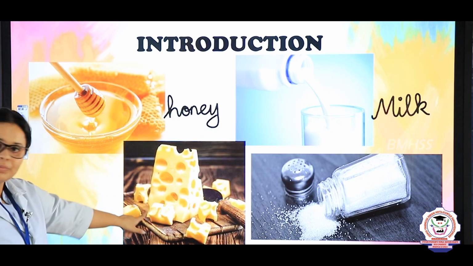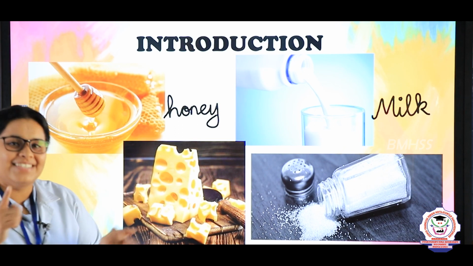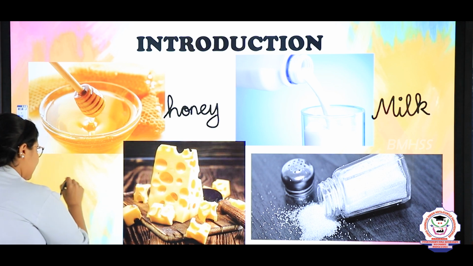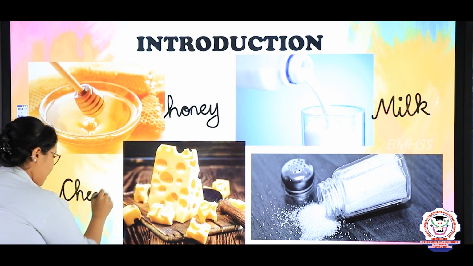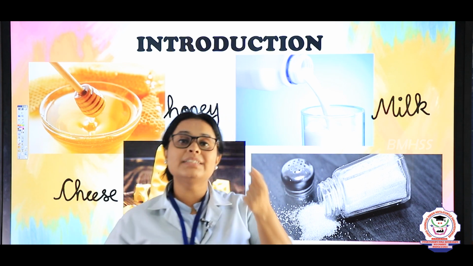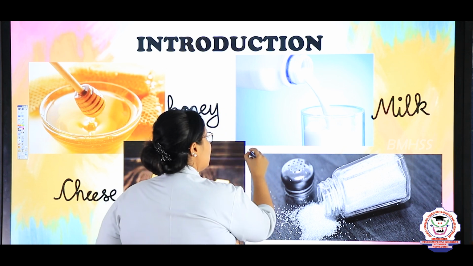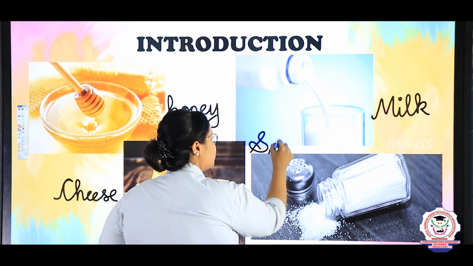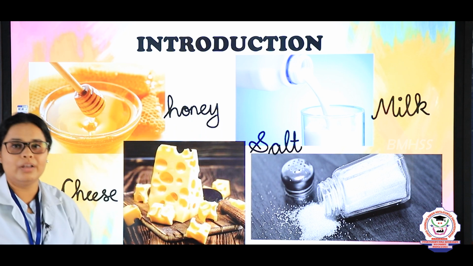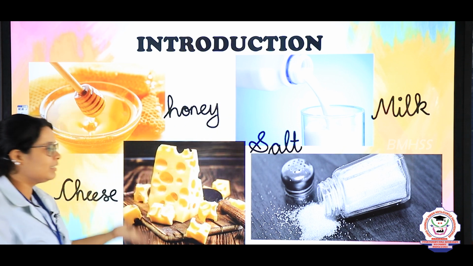And see this one, children, what is this? This looks like cheese. Who eats cheese? Jerry, in Tom and Jerry. So this is cheese. In the same way, the last one here is salt. Salt is the basic thing you need in food. Children, when you see all of these, you will feel that this is only honey, that is only milk, and here it is cheese and salt.